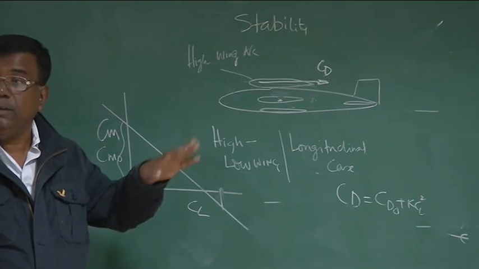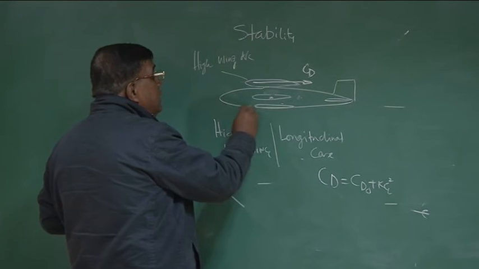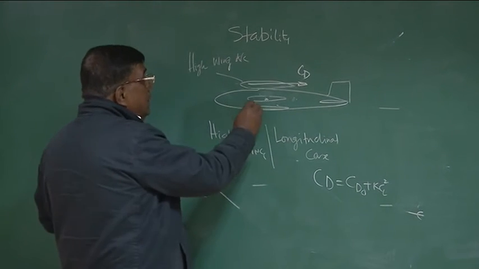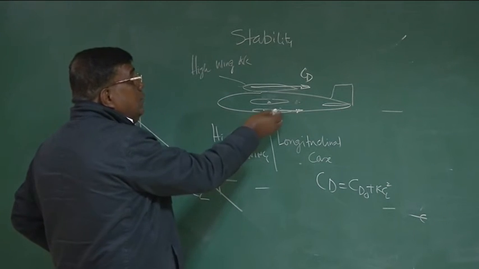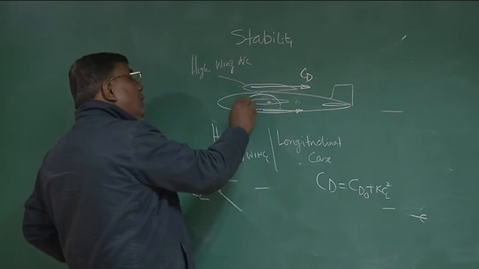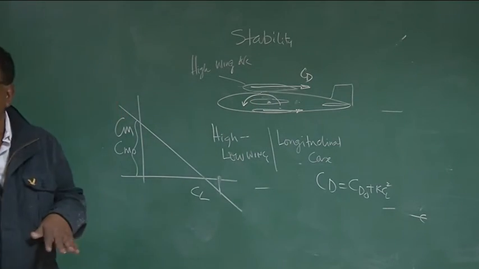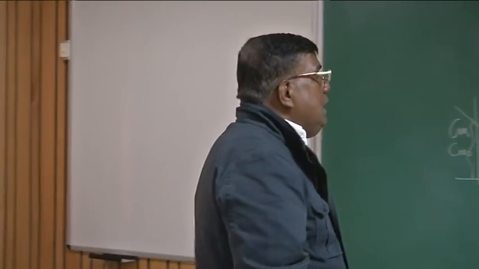For the lateral case, it is stabilizing. A similar thing you can check here. If there is an increase in alpha, additional drag will come here. What type of moment will this give about CG? Nose down. So low wing will be providing static stability in the longitudinal case. Is this part clear? So let us take another case.